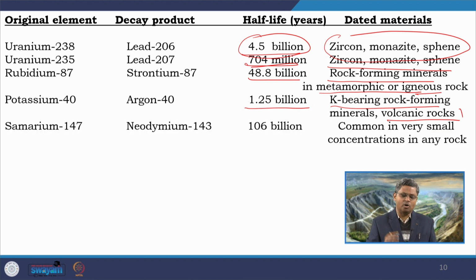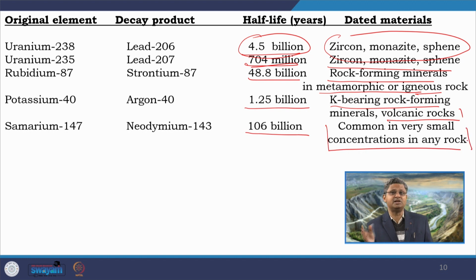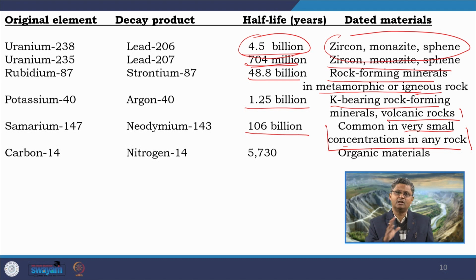Next one, another very common method is the samarium neodymium method. So, samarium-147 to neodymium-143, having a half life of 106 billion years, again a very large half life, and can be used in any kind of rock, basically igneous and metamorphic rocks, but they occur in very small concentrations. And the last one, the carbon-14 changing into nitrogen-14. There is a radiometric carbon changing into nitrogen-14.